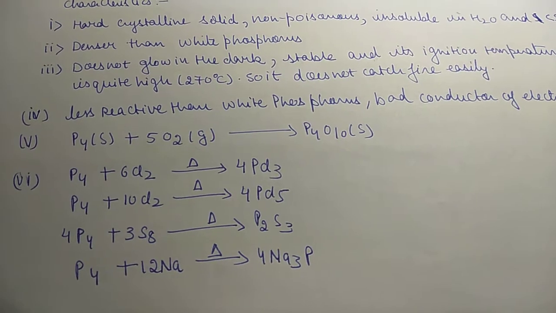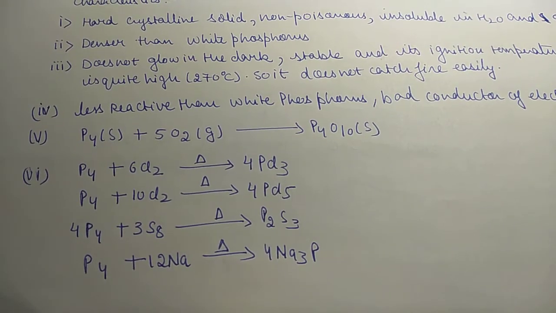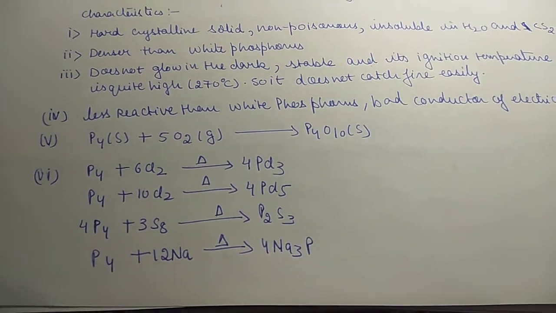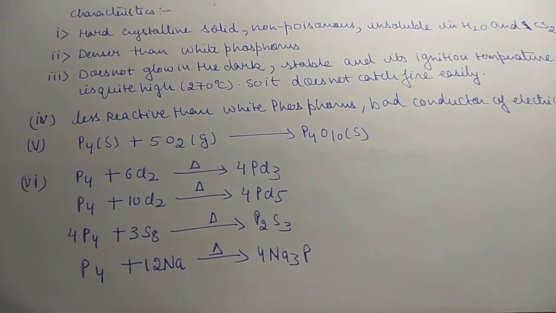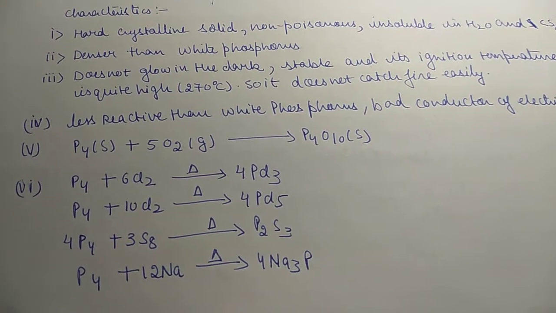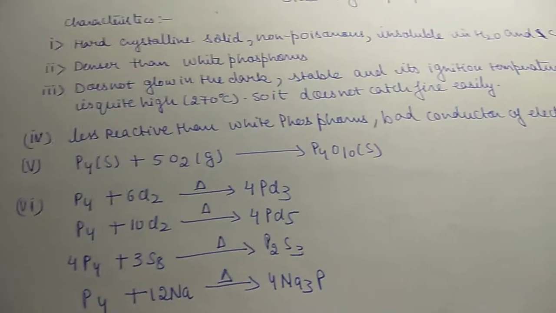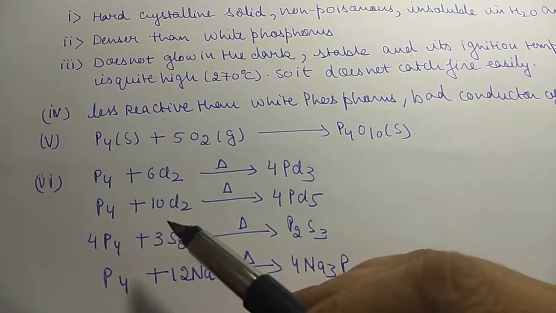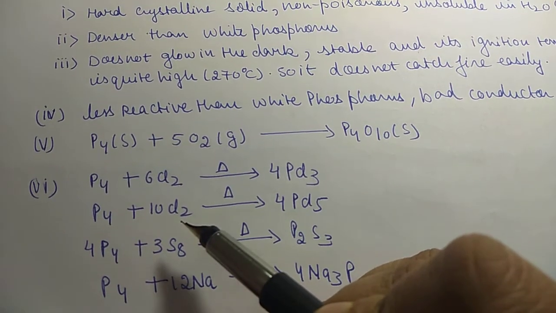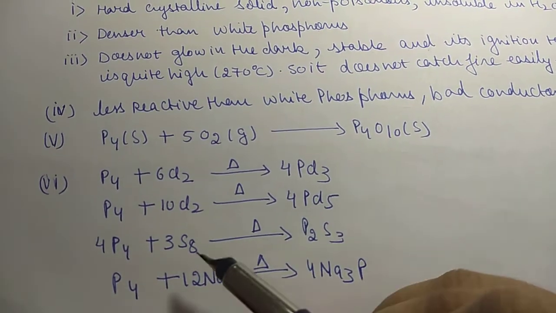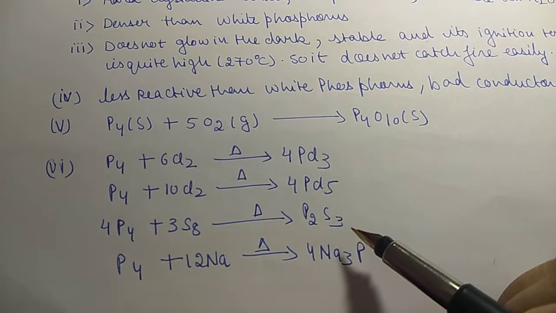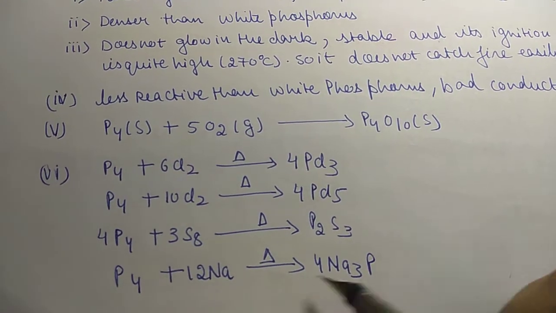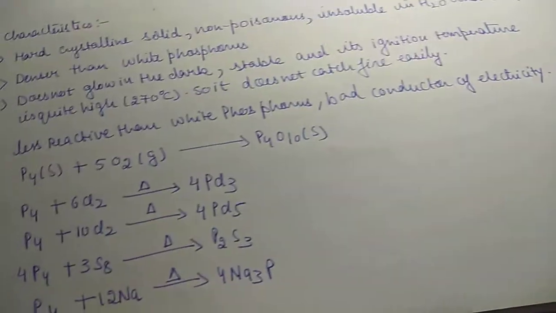It is less reactive than white phosphorus and a bad conductor of electricity. It reacts with oxygen to give P4O10, with chlorine PCl3, and with 10 molecules of chlorine PCl5, with sulfur phosphorus sulfide, and with sodium sodium phosphide.